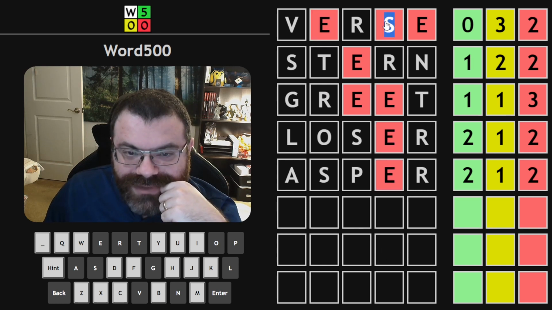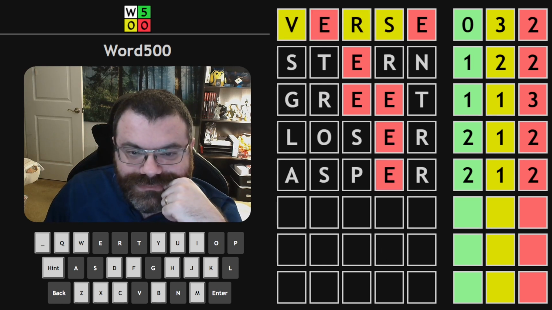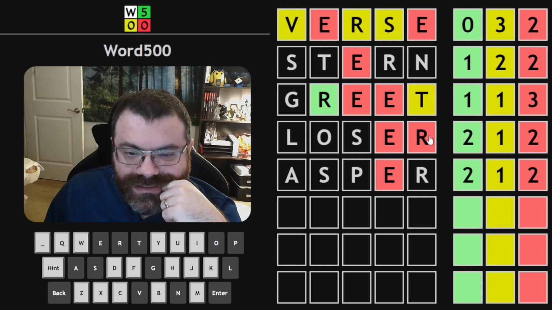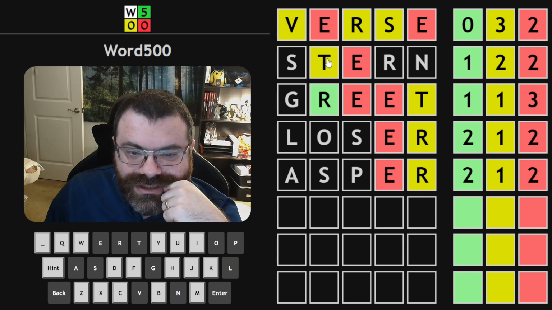Okay, if there's no E at all, then we have to have an S, R, and V. So S and R in the word. And then we need a T or an N in place. So this R maybe would be like that. And then it'd be yellow here. We'd have a yellow T here, yellow R here.